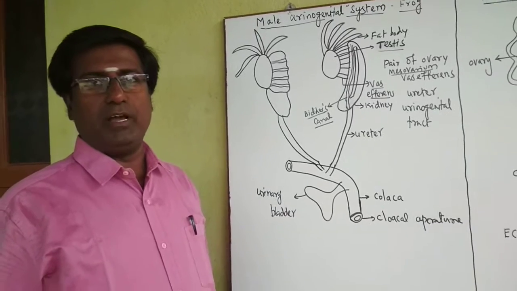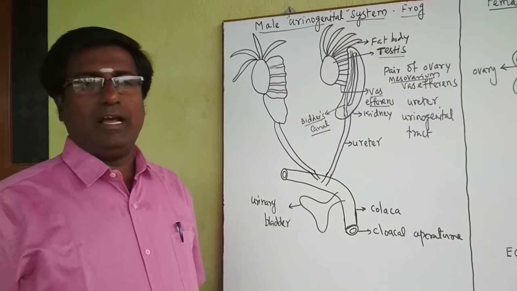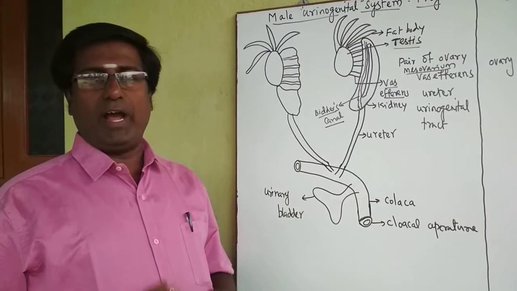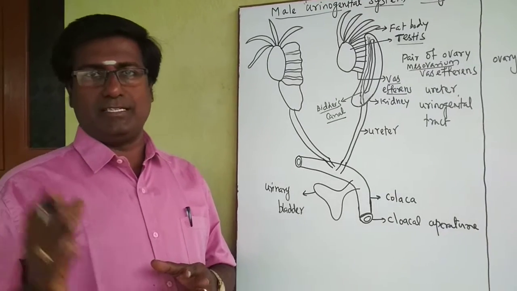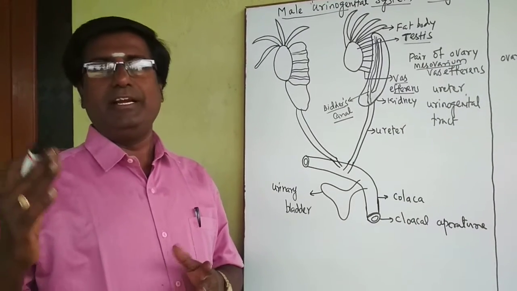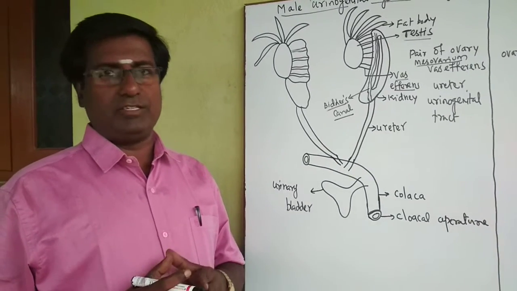Dear student, today we are going to discuss the frog urinogenital system, in both male and female. Why is it called the urinogenital system? The urinary system means the excretory system, that is, the kidney, ureter, and so on. It is used to send away the excretory products. The genital system means the reproductive system.